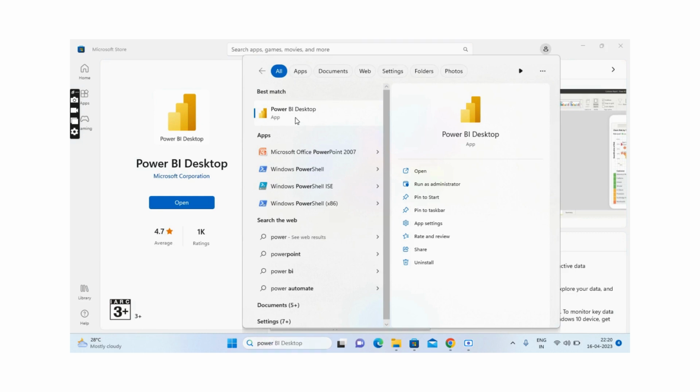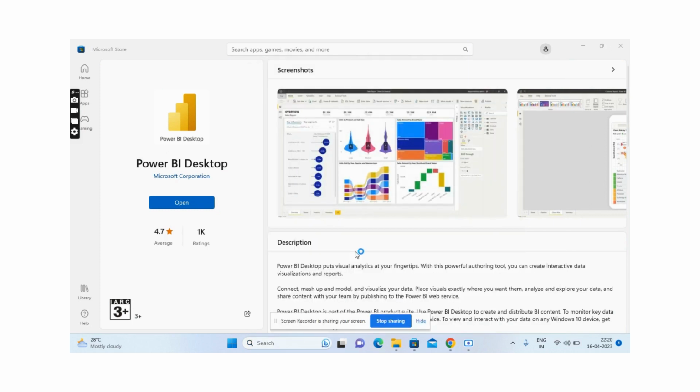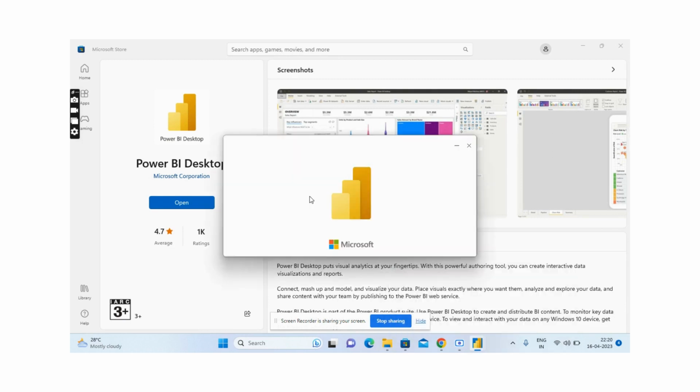You can click here and you will be able to open Power BI Desktop. You can follow either of these methods and install Power BI.